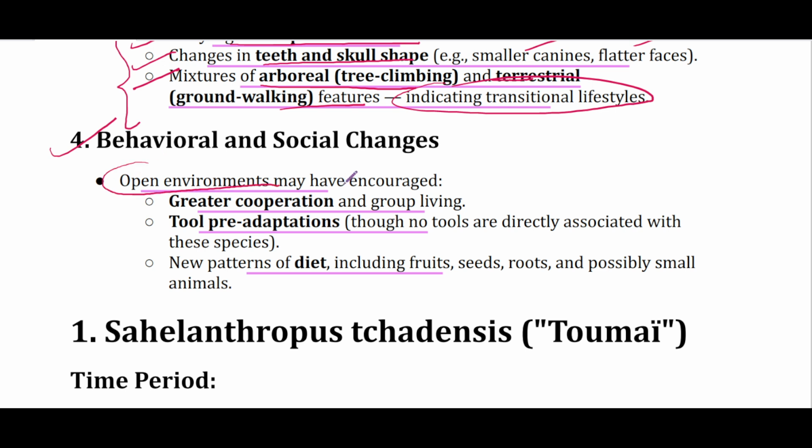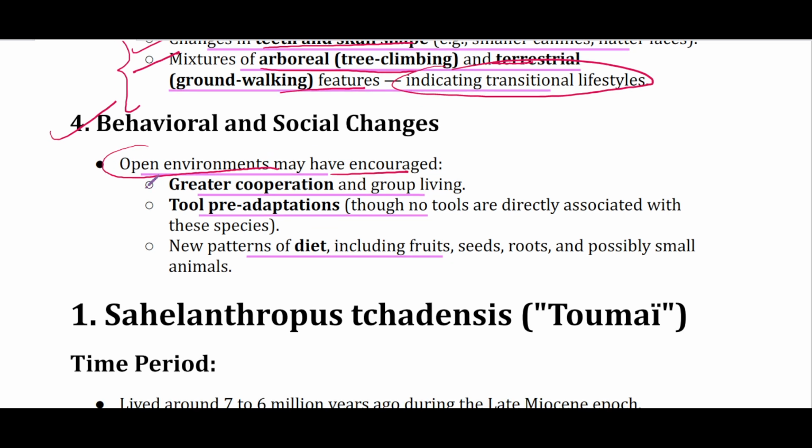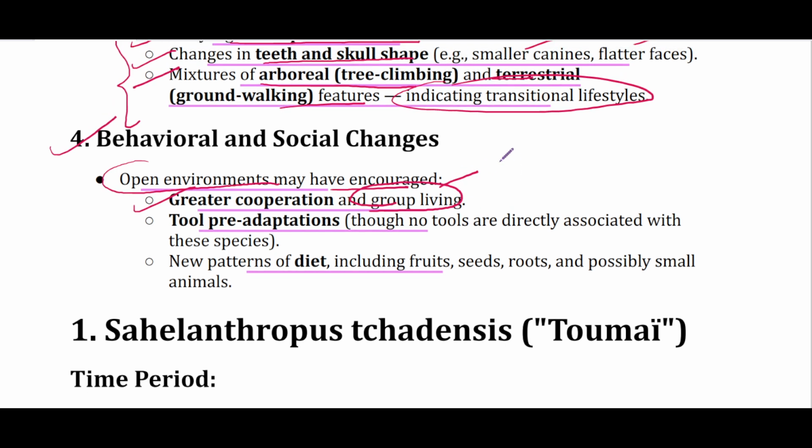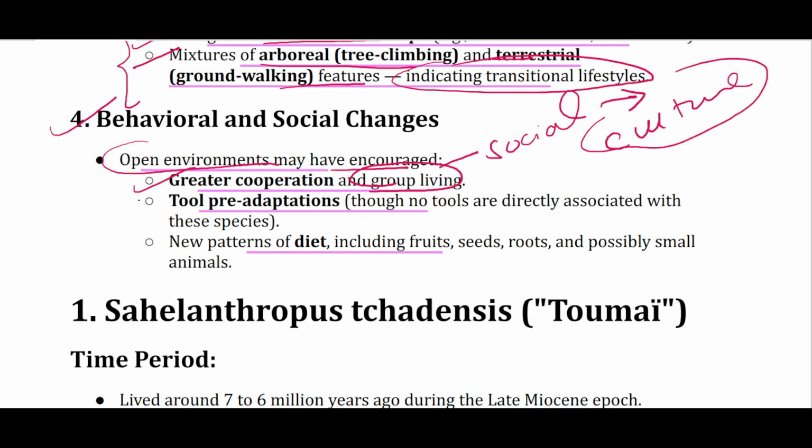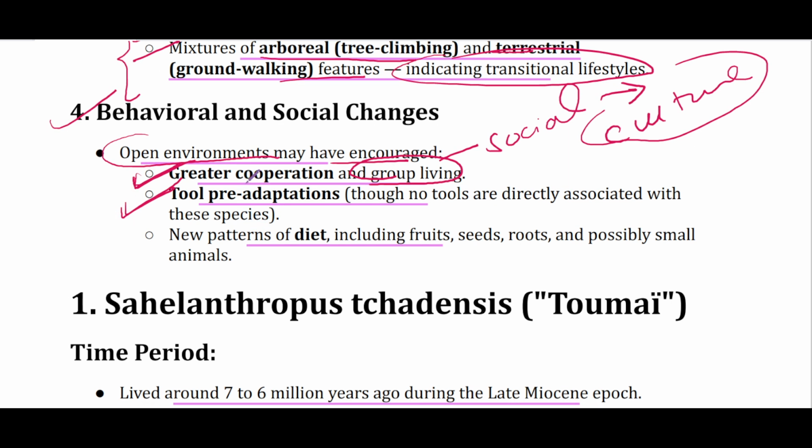So, open grasslands may have encouraged first greater cooperation and group living, which further led to enlargement of social groups and might be a precursor to the culture and society that we see today. Then this adaptive pressure also provided a precursor for tool pre-adaptation.